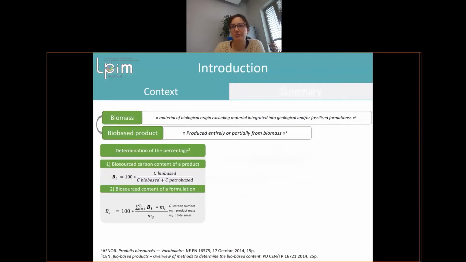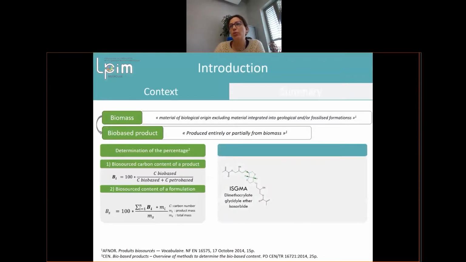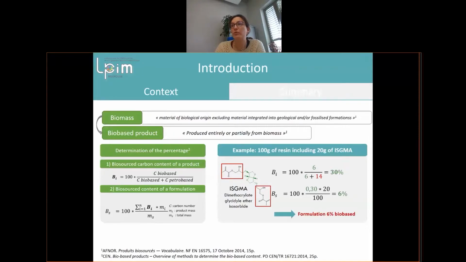We use this equation, and here I put an example using the dimethacrylate glycidyl ether isosorbide. In this example, if we have 100% of resin, including 20 grams of EIGMA, we obtain a formulation with 6% bio-based compound.